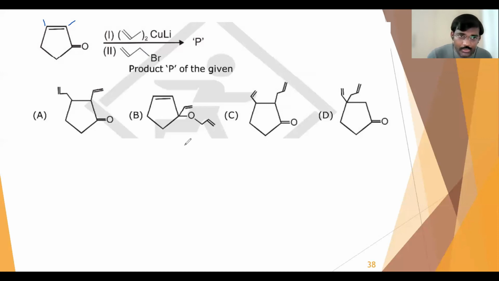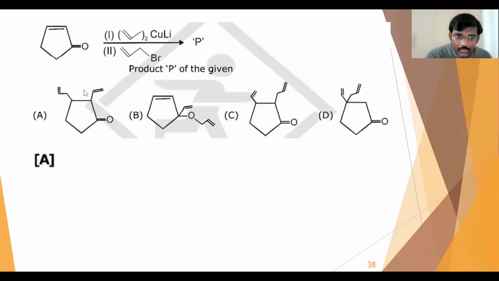In option A, I think a small modification is required. One more carbon has to be written here, like this. So that is in option A, and option A will be our final answer. The remaining cases are not matching up.